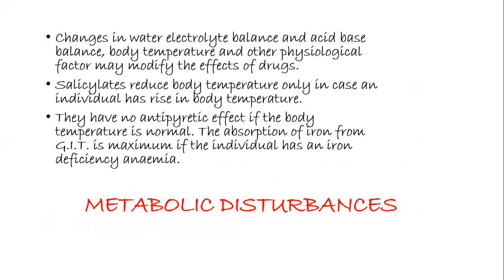The next factor is metabolic disturbances. Changes in water electrolyte balance and acid base balance, body temperature, and other physiological factors may modify the effect of the drugs. Salicylates reduce body temperature only if the individual has a rise in body temperature. They have no antipyretic effect if the body temperature is normal. The absorption of iron from the GIT is maximum if the individual has iron deficiency anemia.